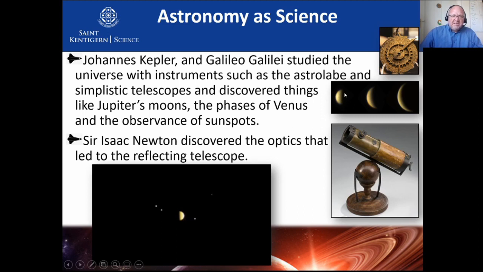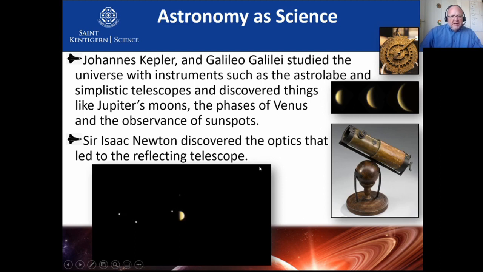Okay, but Galilei, he actually discovered quite a few things with this. This is Venus, and did you know that Venus actually has phases, just like our moon does? Because the sun, as we observe it, is shining from one side onto it. And I've seen this with my own little telescope. I've even been able to see some of the moons around Jupiter. Can you see Jupiter also has a phase there? And with a very simple telescope, I was able to observe these things. So, yeah, he was able to do that too.